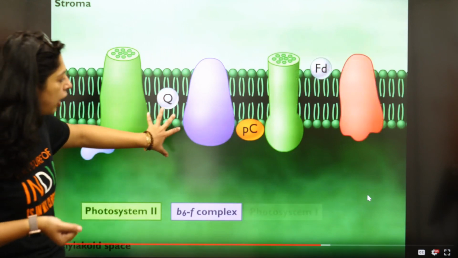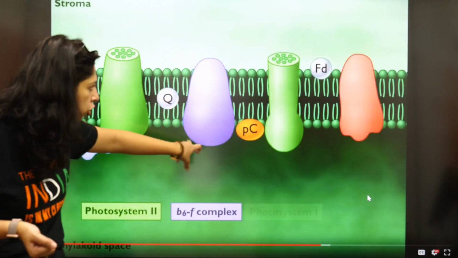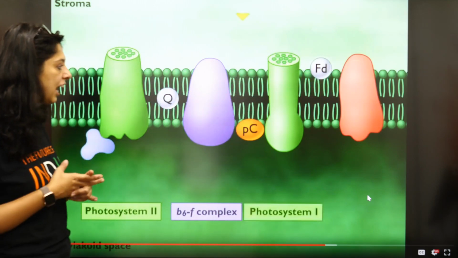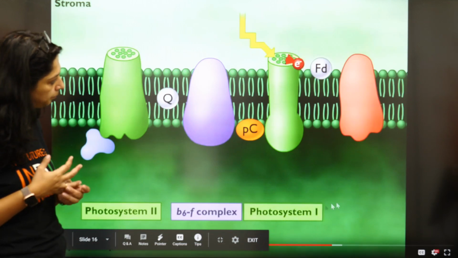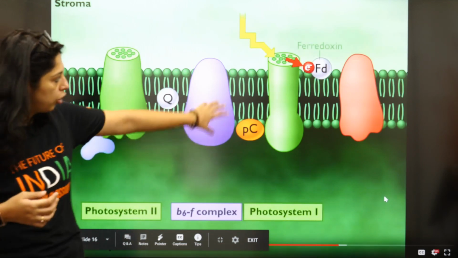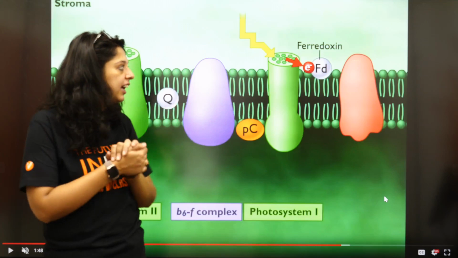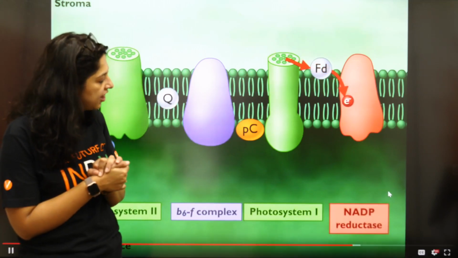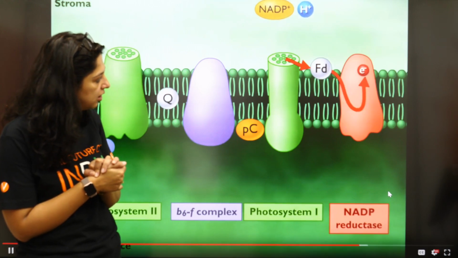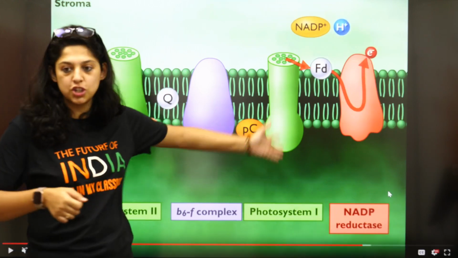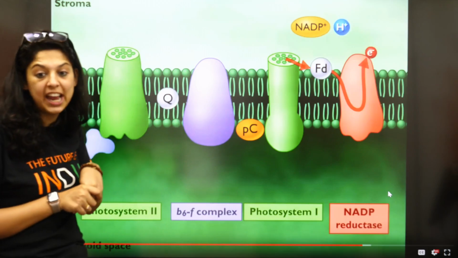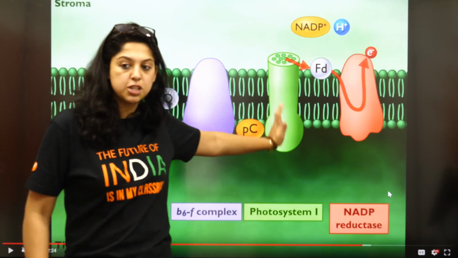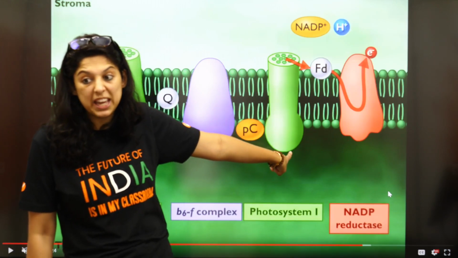And electron का क्या होगा? Electron will go from plastoquinone to plastocyanin to ferredoxin. This is what is happening to the electron. See? Now here also one more, Redoxin is going to take it. Again high energy to low energy, NADPH. Is it clear? Z chain. Last में this was PS2, this is PS1, this is PS1.